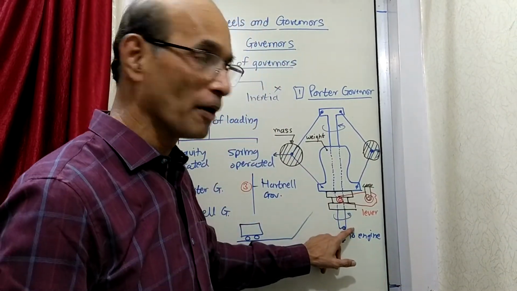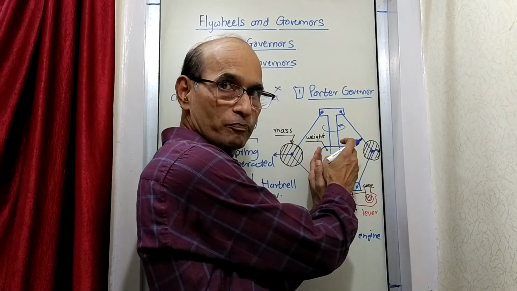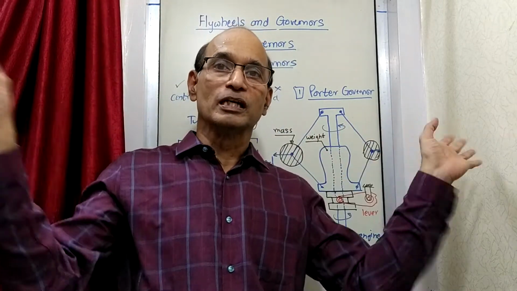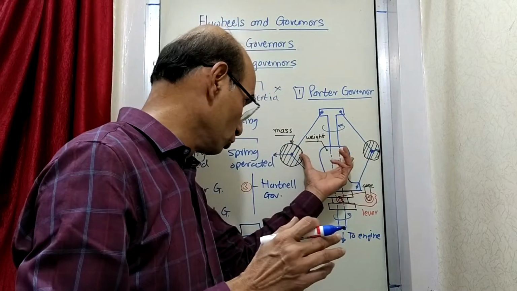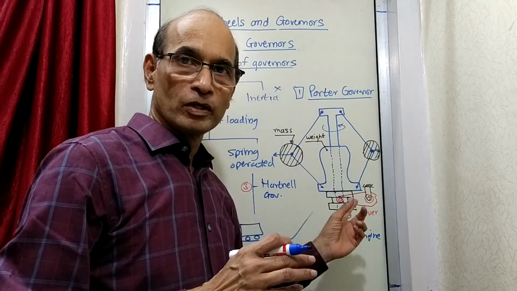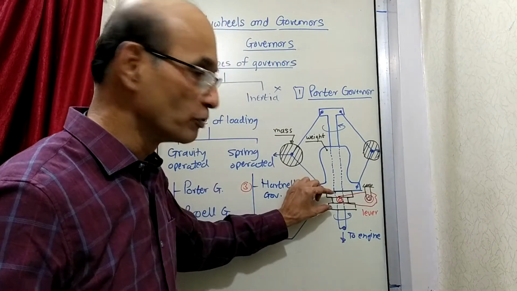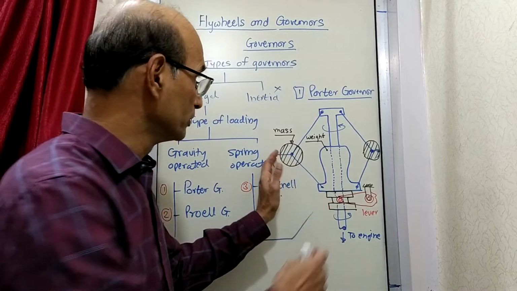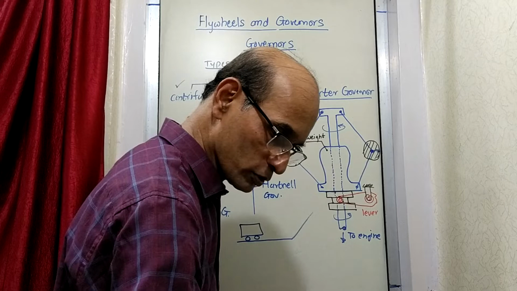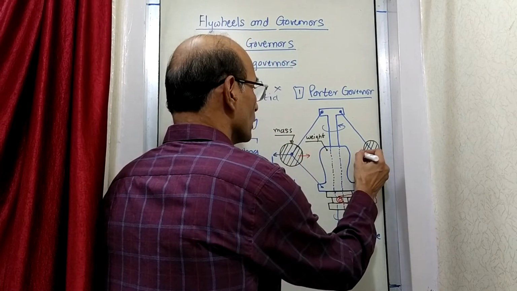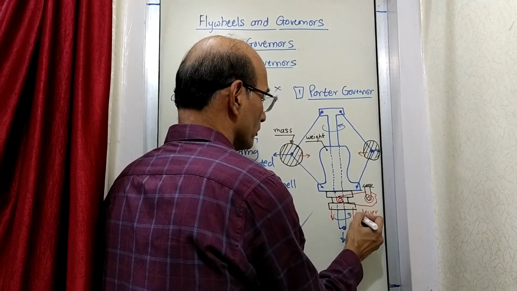The moment speed drops, what will happen? The masses will try to come close, because the speed is less, so the centrifugal force which is trying to throw them out will be less. So the masses will try to come closer to the axis of the shaft. Now the moment they come close, this particular bearing which is shown will move down, because this is moving close, so this will move down. I'll just show it like this. What will move down? This particular part will move down.